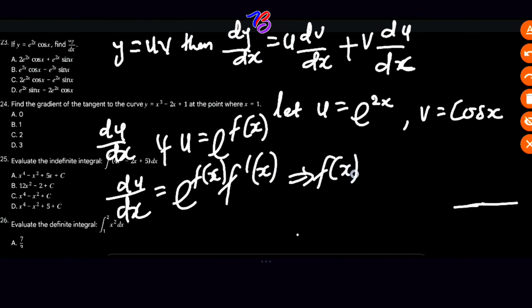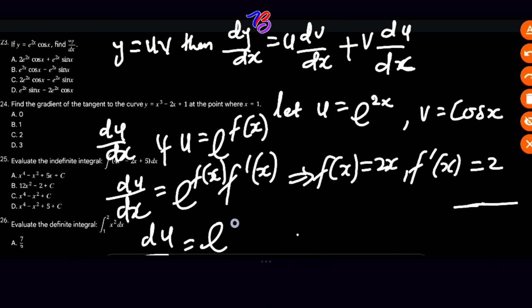F of x is equal to what? 2x. And f prime of x is equal to 2. Then du over dx will now equal exponential 2x times 2. And this will now give us 2 exponential 2x.